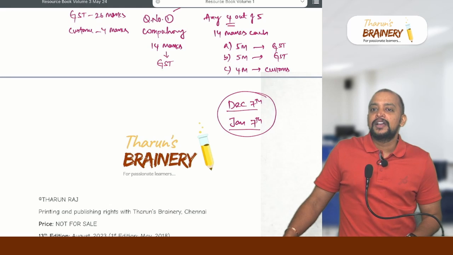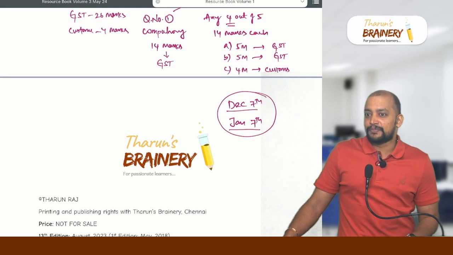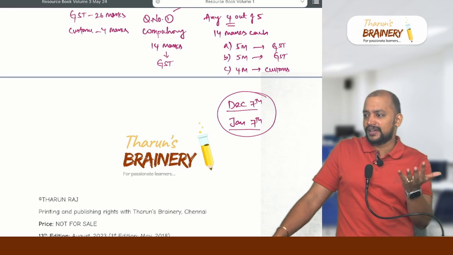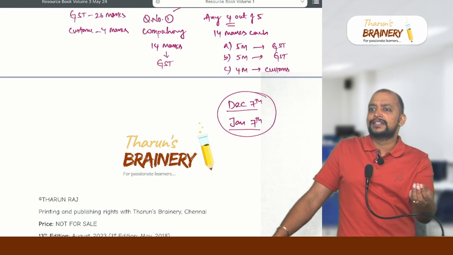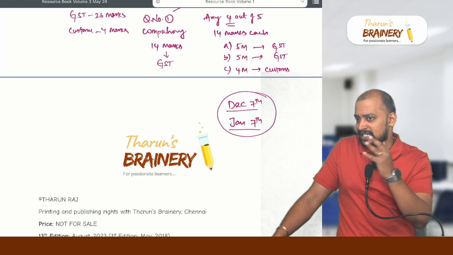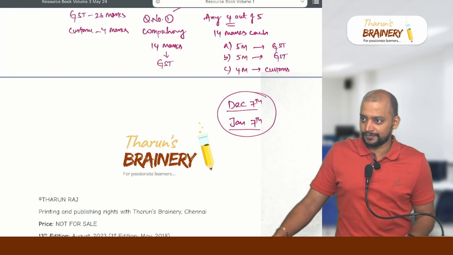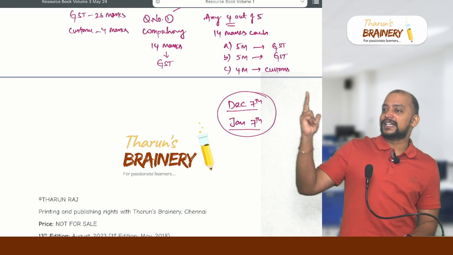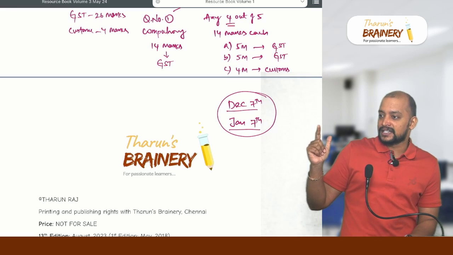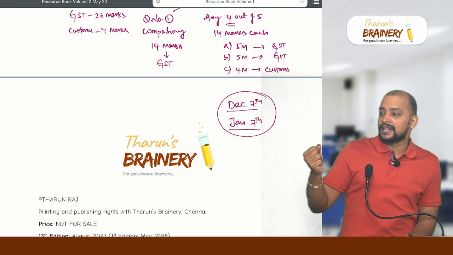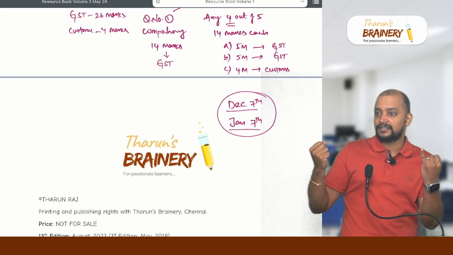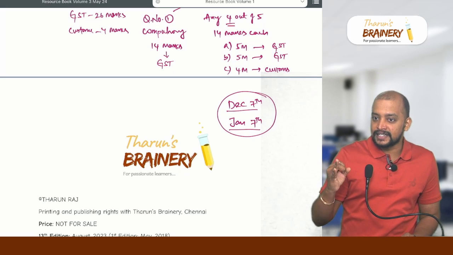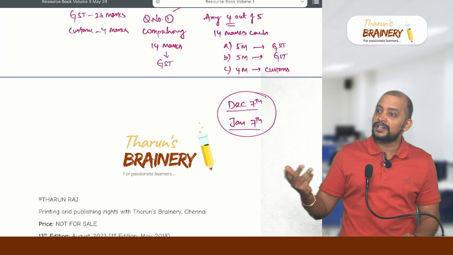For example, what are the various modes of deposit of money into the electronic cash ledger? Electronic cash ledger is basically one ledger where we will deposit the cash and we will utilize the money for payment of our tax liability, GST liability. What are the various modes of deposit? Law says there are 6 modes of deposit: net banking, debit card, credit card, NEFT, RTGS, over the counter payment, IMPS, UPI, like that. But in reality, 3 modes only: net banking, NEFT, RTGS, over the counter. Credit card, debit card facility also they have not enabled.